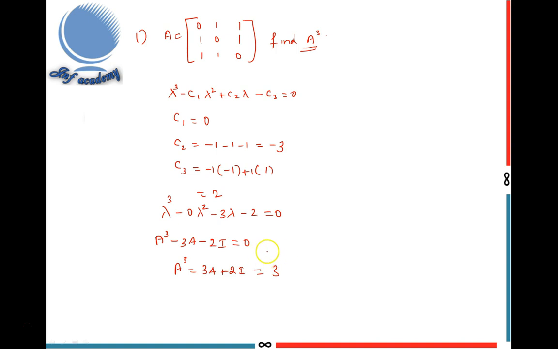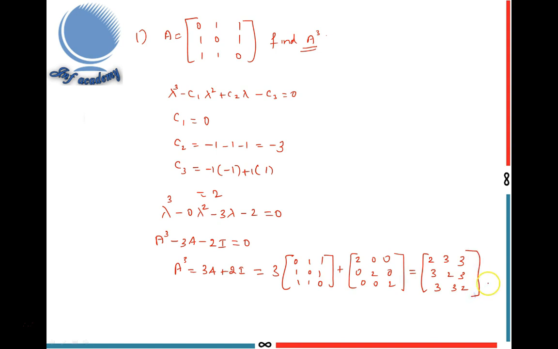3 into A, that is 3 into 0 1 1, 1 0 1, 1 1 0, and 2I means 2 into I, 2 0 0, 0 2 0, 0 0 2. I is the identity matrix of order 3. Okay, so multiplying this value and adding these two, we can get 2 3 3, 3 2 3, 3 3 2. This is the A cube value.